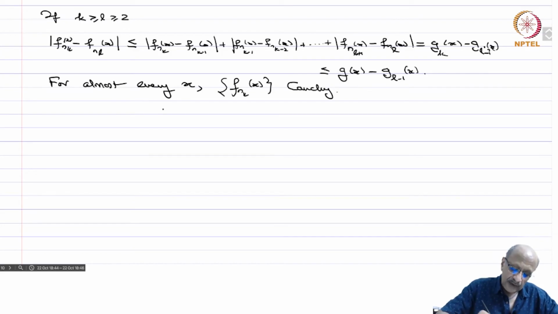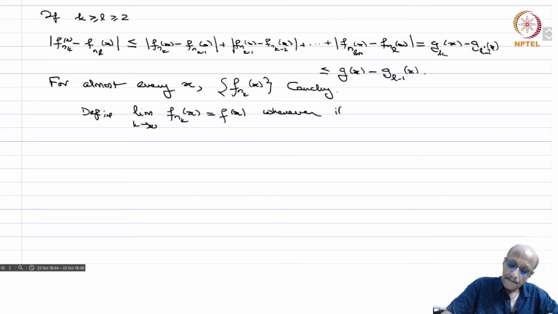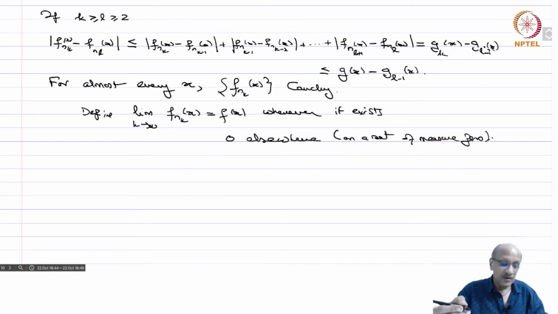So define f(x) equals the limit of f_{n_k}(x) whenever it exists, and 0 elsewhere, and this exceptional set is of measure 0, because almost everywhere it converges.